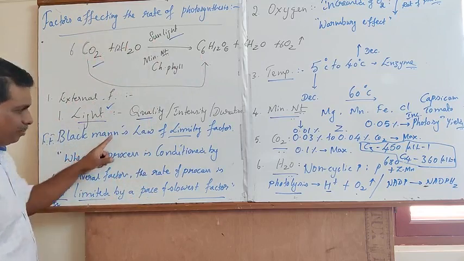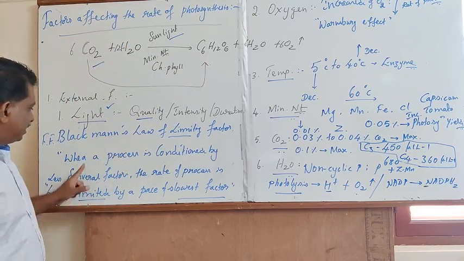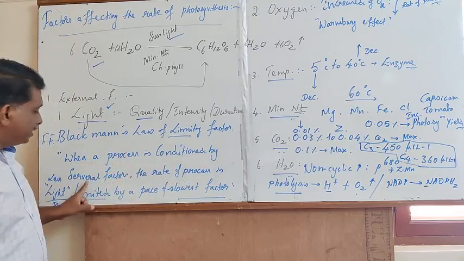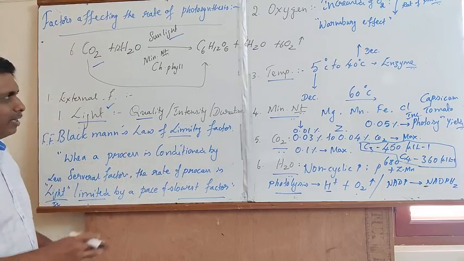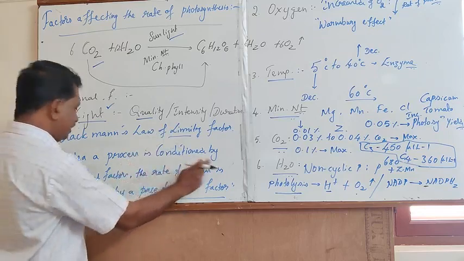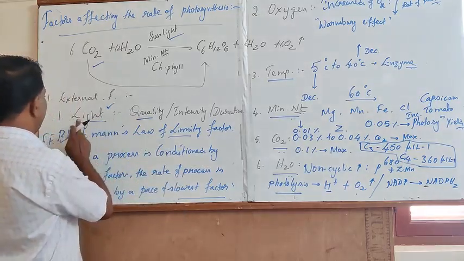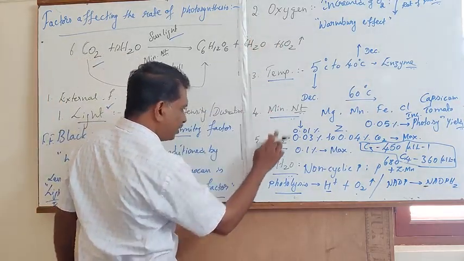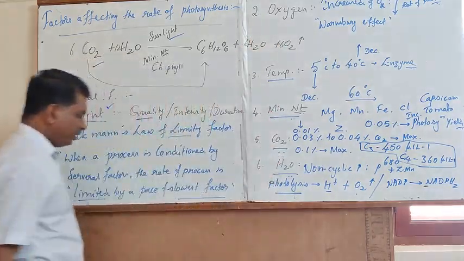Yes, in a statement, he clearly illustrated that when a process is conditioned by several factors, the rate of process is limited by the pace of the slowest factor. Photosynthesis is conditioned by several factors, namely light, oxygen, temperature, mineral nutrients, carbon dioxide and water.